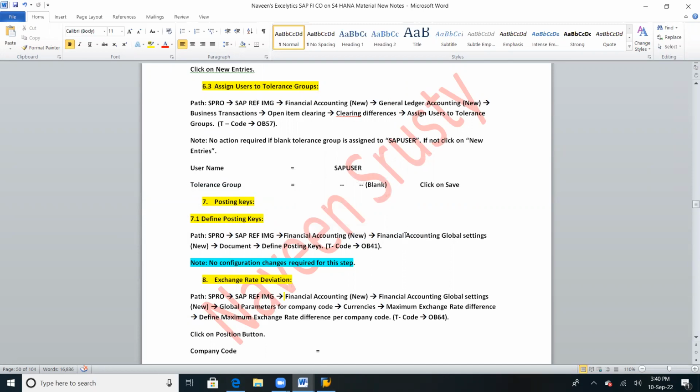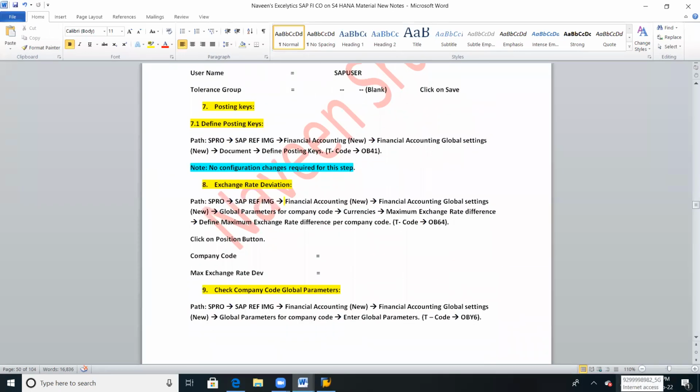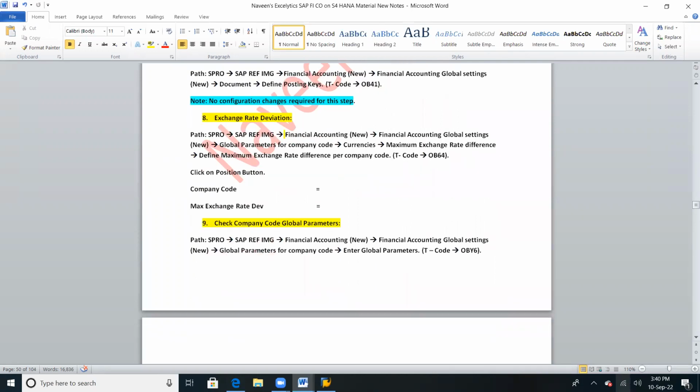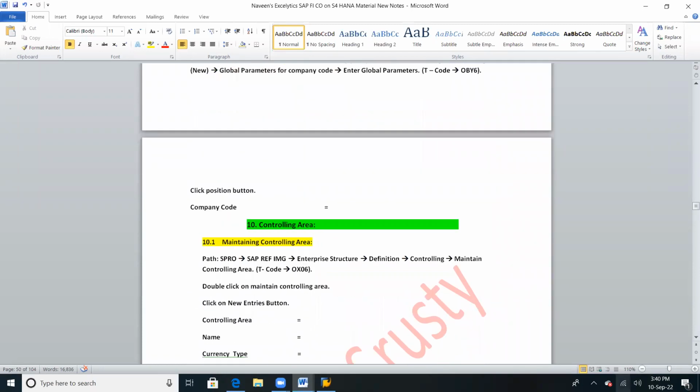Okay, Navin. I'll share this recording. Just go through the literature part once, so tomorrow we can straight away practice and it won't take much time. Tomorrow we are going to cover posting keys. Even for posting keys, by default, we are not going to do any configuration setup. SAP provided the posting keys by default, and we are going to see the configuration changes, the company code global parameters, and a bit of controlling area introduction. Is that fine? Sure, Navin.